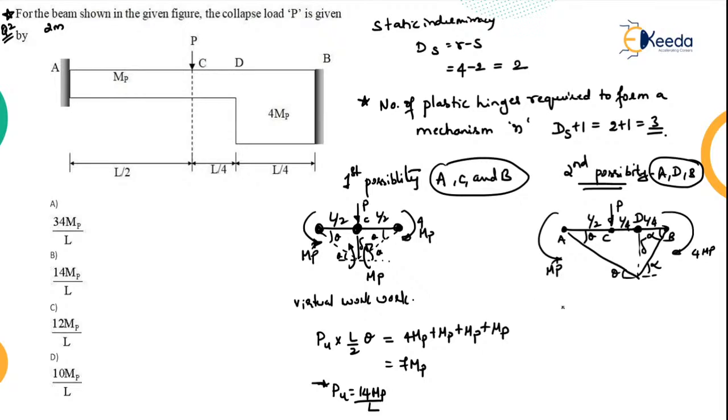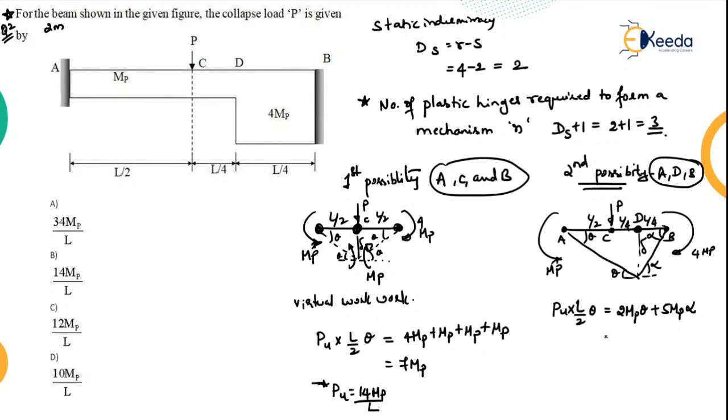So in this second possibility case, what will happen? Here also it will be Pu into L by 2 into theta. Whereas here, if you observe, we have 2 MP over here and 5 MP over here. But for 2 MP it is theta, whereas for 5 MP it is alpha, right?